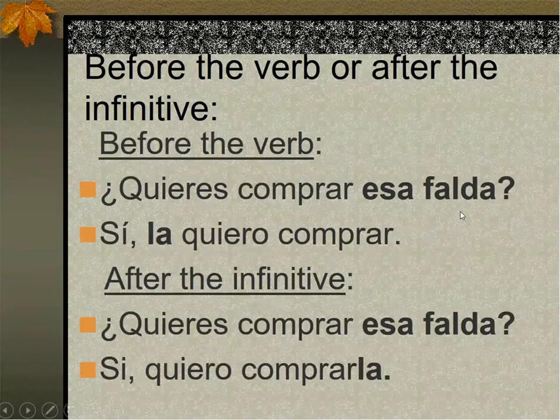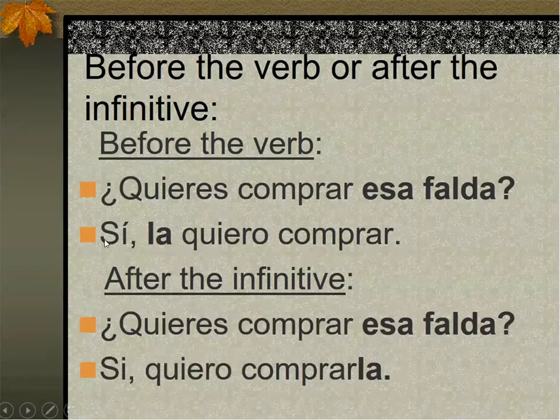But look at this sentence. ¿Quieres comprar esa falda? Here, how many verbs do you have? 1, 2 verbs, okay? This one is conjugated. This one is in the infinitive form. So now it's the only time that you have an option. You can place it before the conjugated verb, this one.